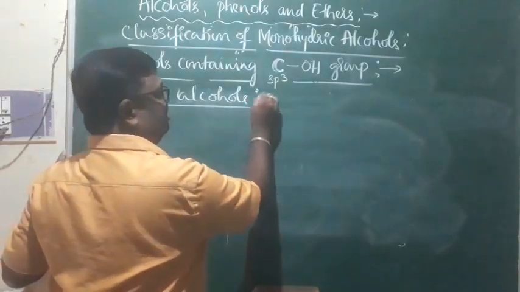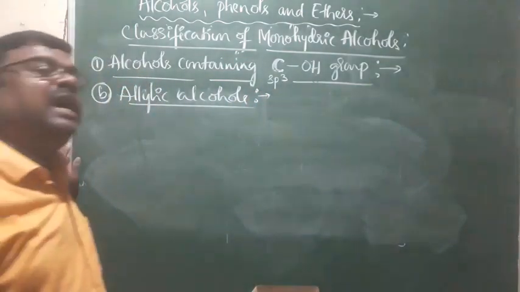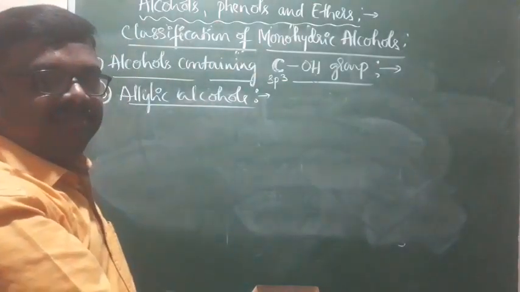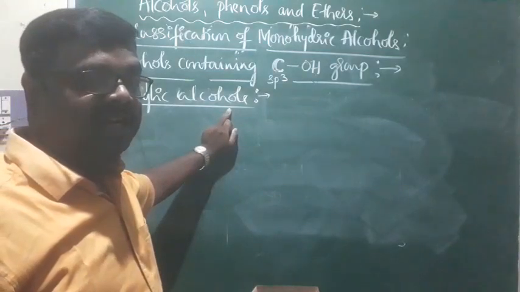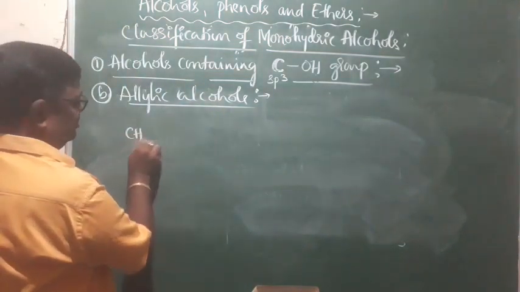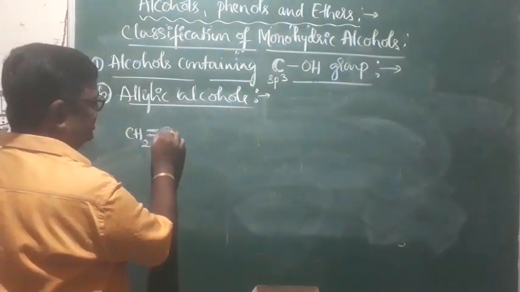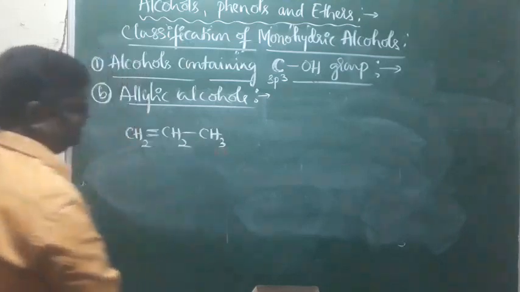Allylic alcohols are the alcohols where the OH group is attached to the allylic carbon. What is an allylic carbon? I already discussed it in the basics. Look at this.